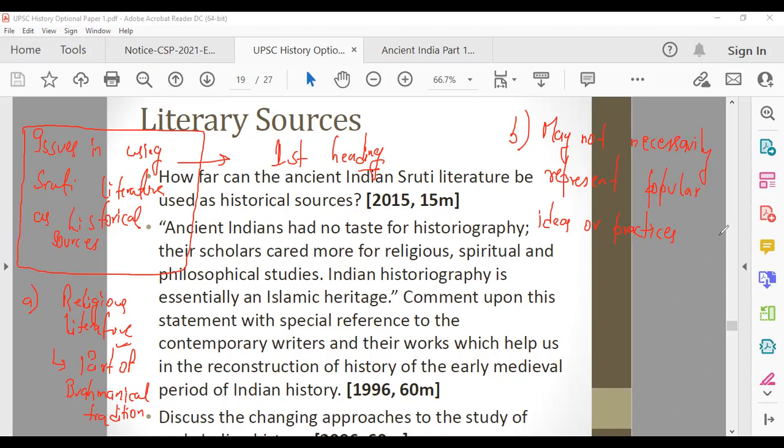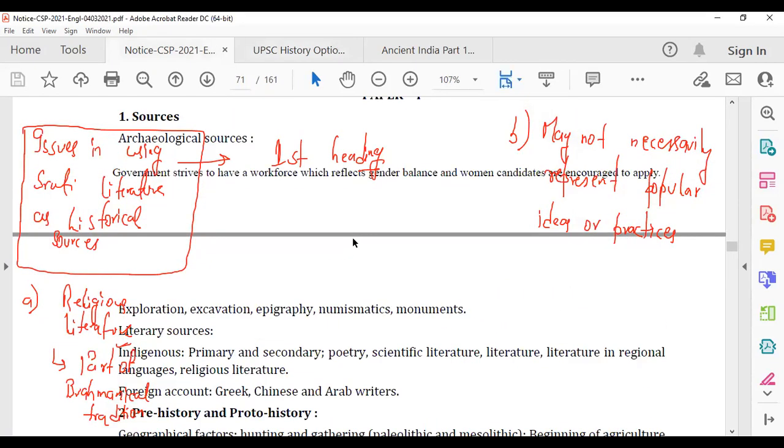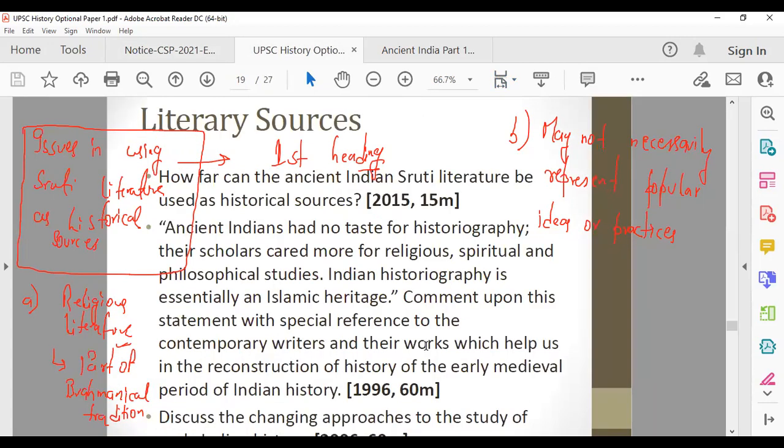These things will keep on coming again and again. That's why I'm saying it again and again. I may feel like an idiot, but you have to read sources very minutely. So the second part: may not necessarily represent popular ideas or practices.